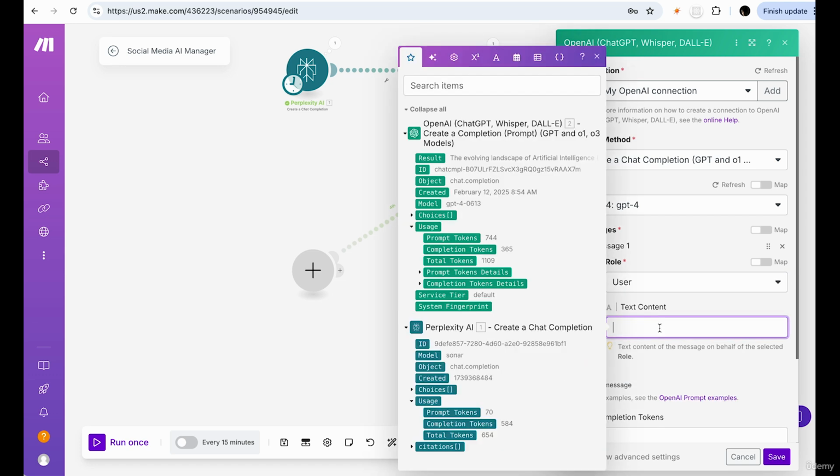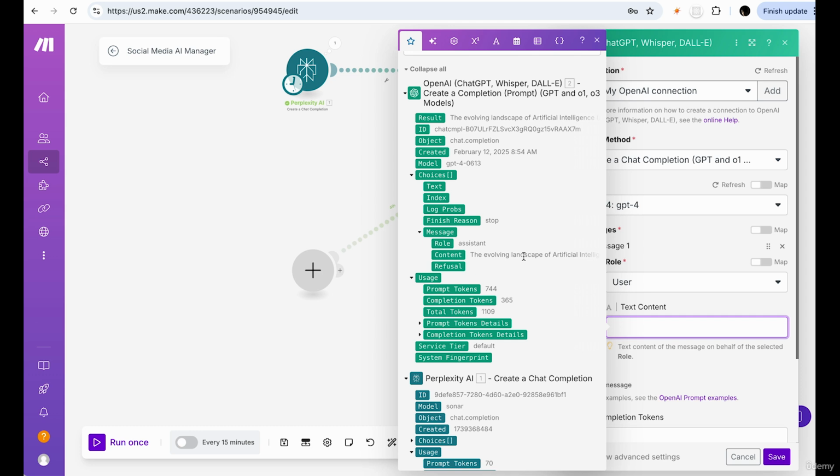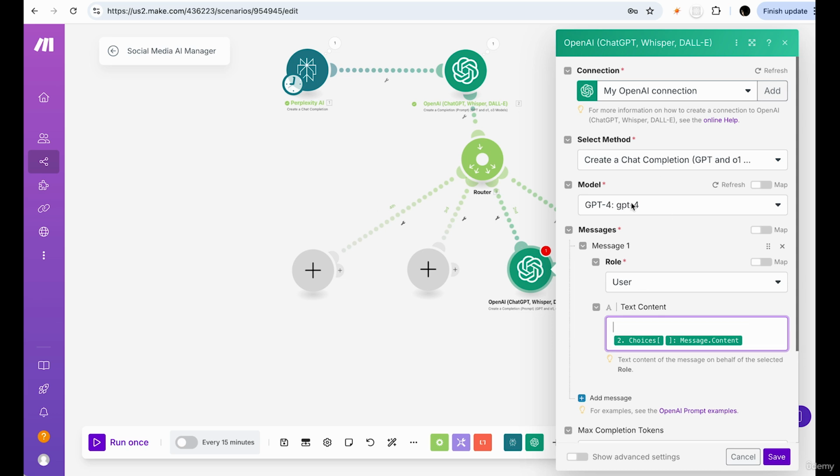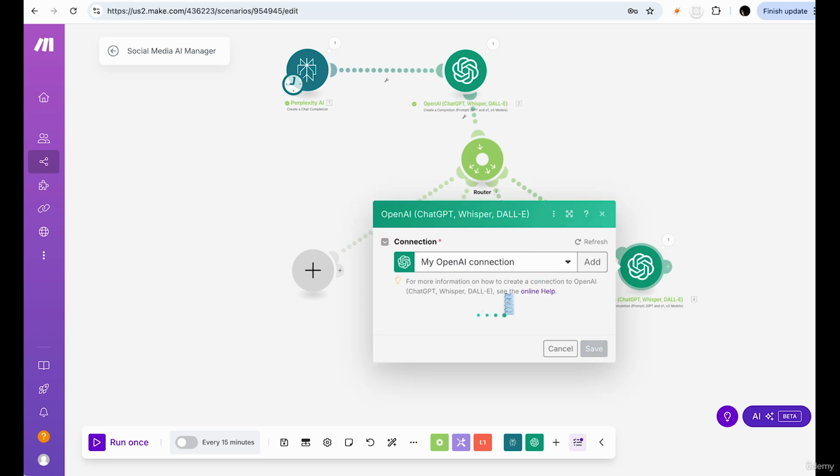All right, so next up, we're going to add a message here. It'll be user. And what about the text content? Well, we want to bring in, again, the same thing, the content, right? So we're going to move in the content. And how are we going to deliver this content? That's really the question.